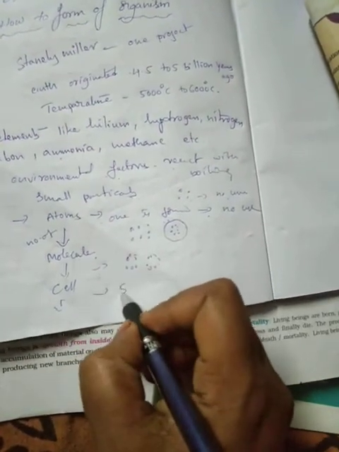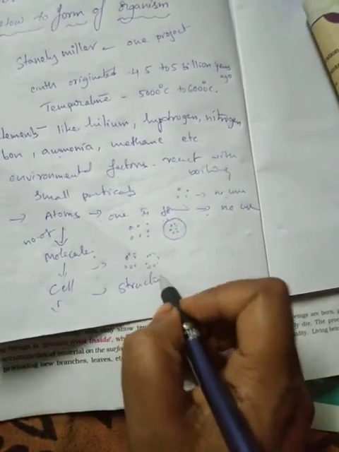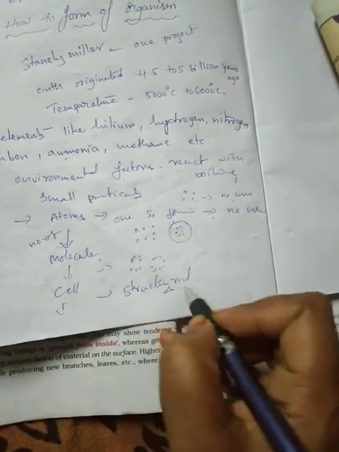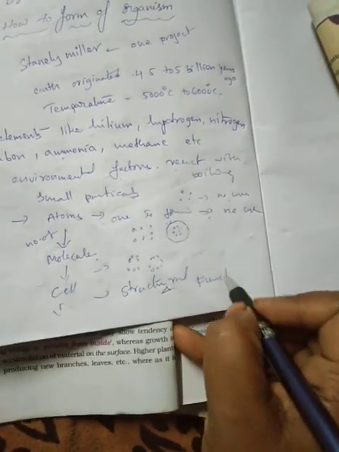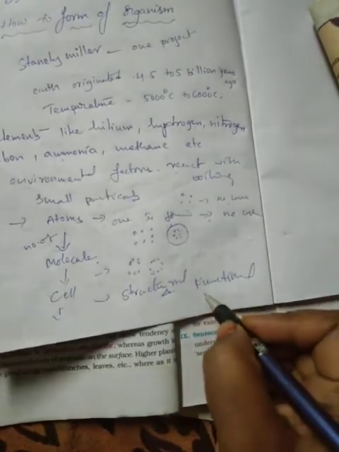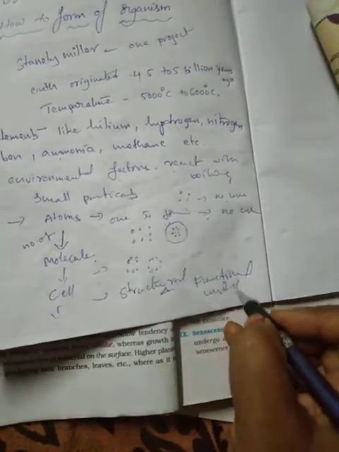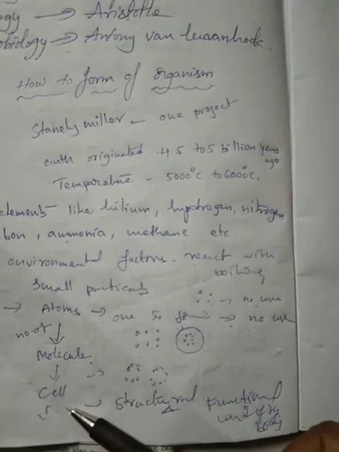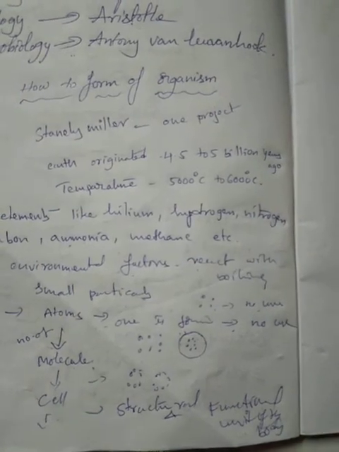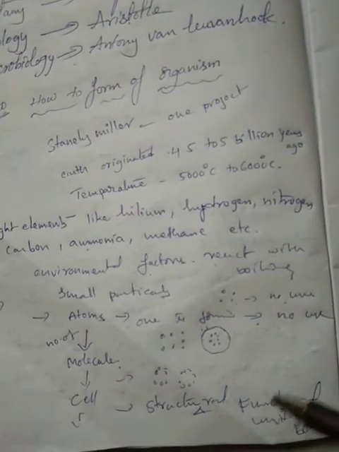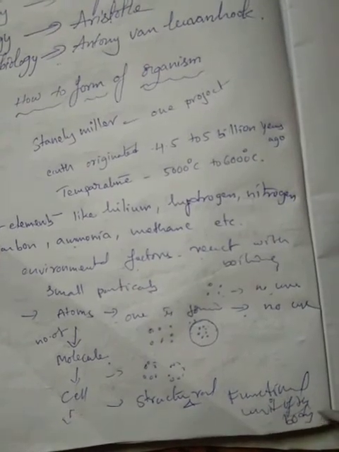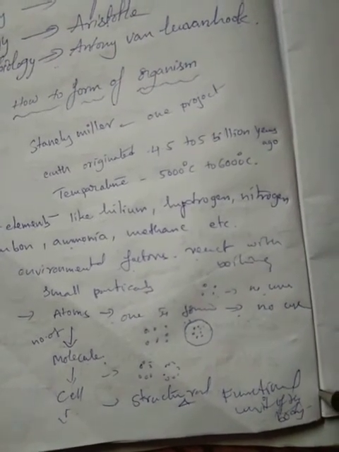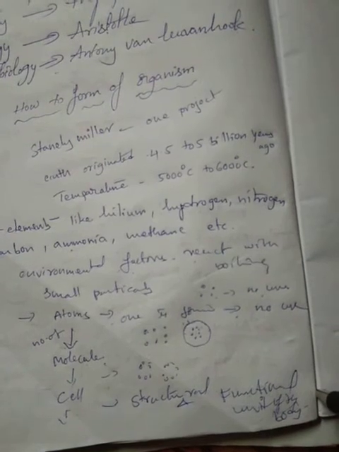Cell is very important to the body's structure and function also.